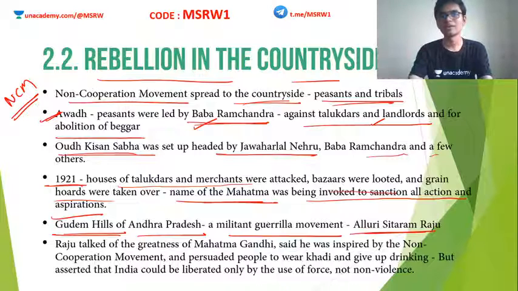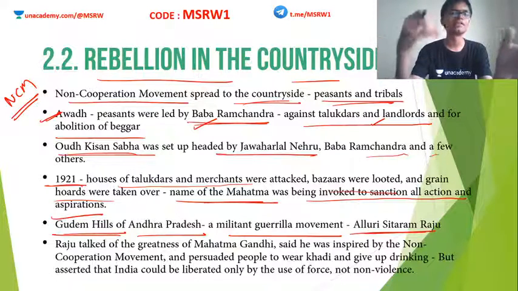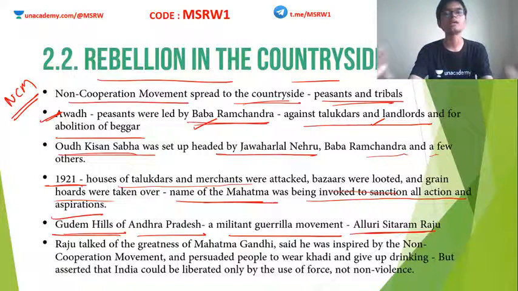But what happened now? Once the movement became militant, British also started putting more and more military in place. Eventually, Mr. Raju was caught and executed. He may have been a self-proclaimed god man, but that doesn't mean bullets won't kill him. So eventually, Mr. Raju died. So these are the instances where NCM actually turned violent.